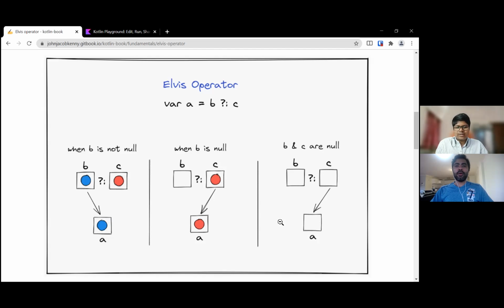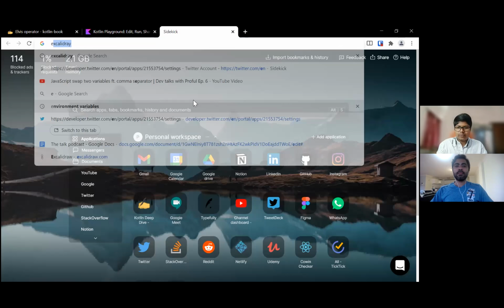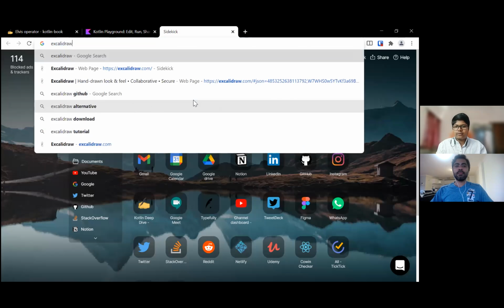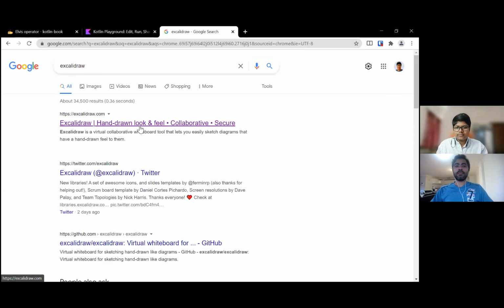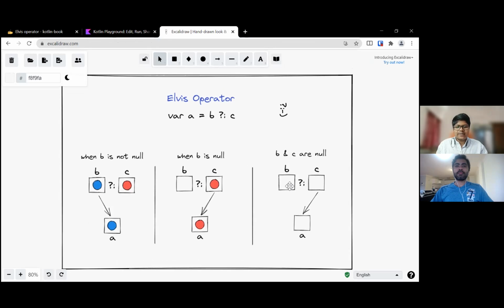By the way, your diagram looks very pretty. How did you create these diagrams? So this is using an open source tool called Excalidraw. Let me see if I can open it. I think it might have the existing one. Yeah, it has this. It is an interesting way: you can use this text field, and you can have arrows, and you can create boxes and circles. So that way I've done it.